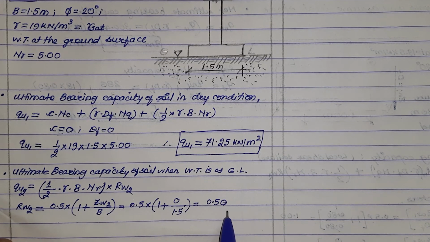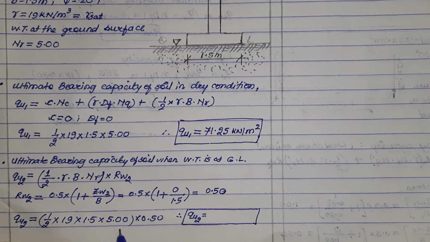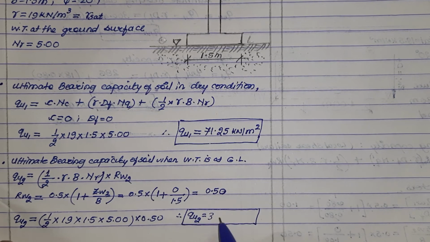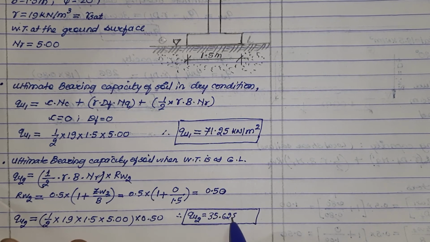Now substitute the corresponding values in this equation and get value of Qu2. So Qu2 equals half gamma, that is 19, multiplied by B 1.5, multiplied by N gamma, that is 5, multiplied by reduction factor Rw2, that is 0.5. Hence Qu2 comes out to be 35.625 kilonewton per meter square.